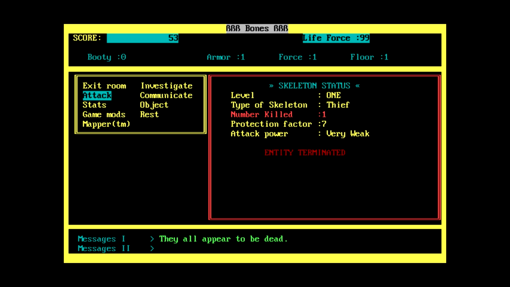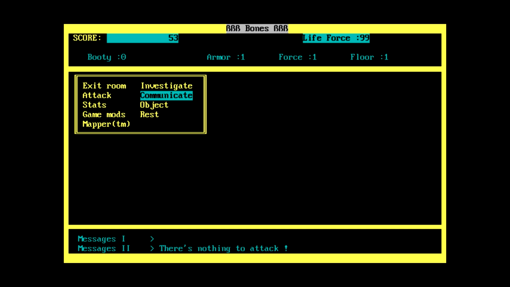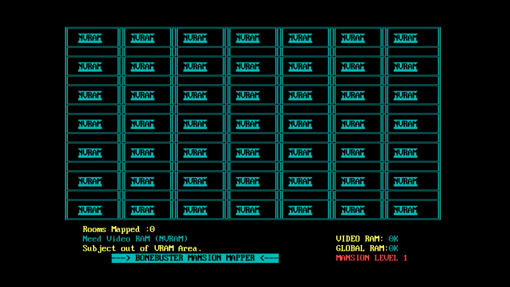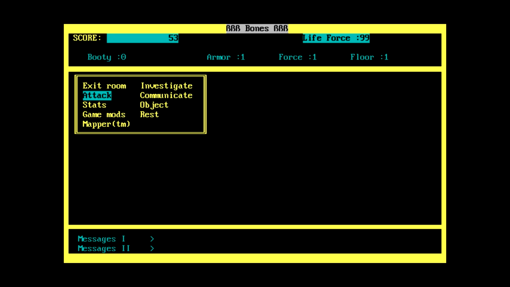Okay. Oh, attack's not going to work anymore. So it seems the options at the side are always available. There's no delays between messages or anything. Yeah, the mapper doesn't work until you actually find RAM for it, which is kind of weird, but whatever. Let's head west.